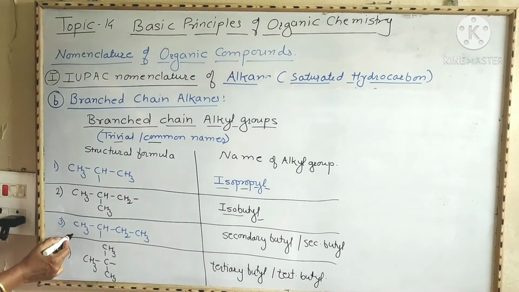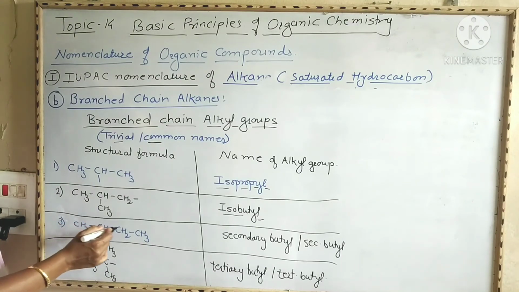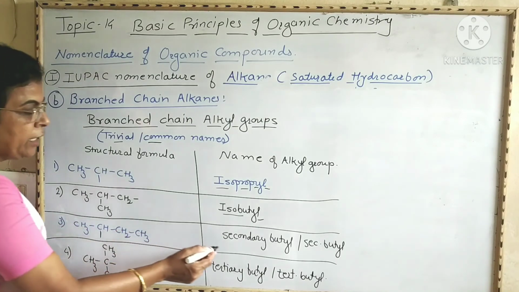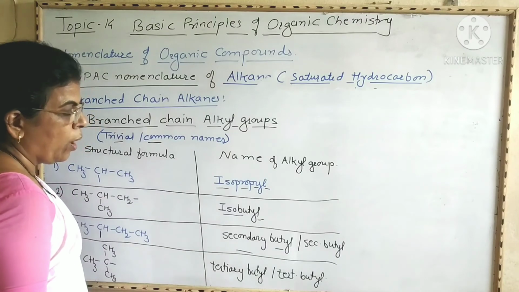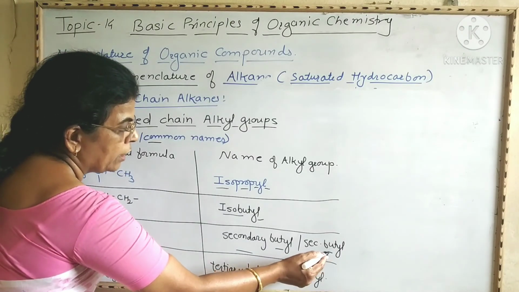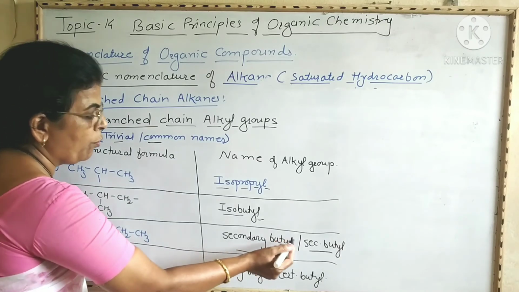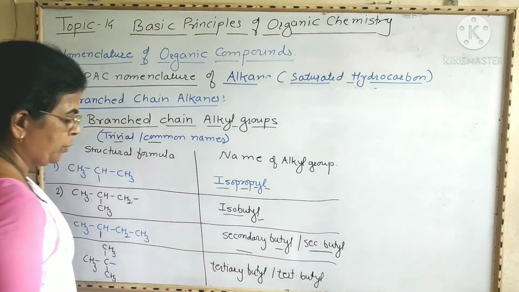Now third example. Now here there are 4 carbon atoms. But the hydrogen atom is removed from this carbon atom. Then it becomes secondary butyl group, or it can be named as sec-butyl. Secondary, or the short form of secondary, sec-butyl group.